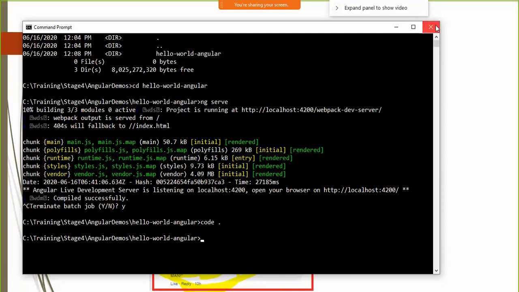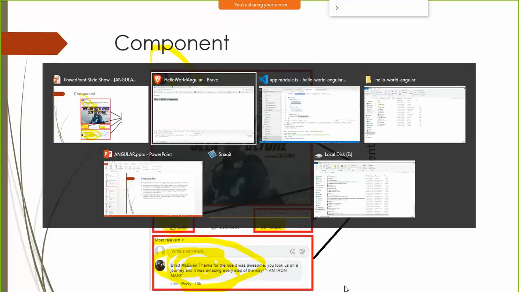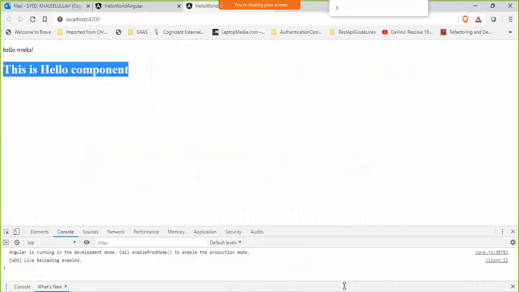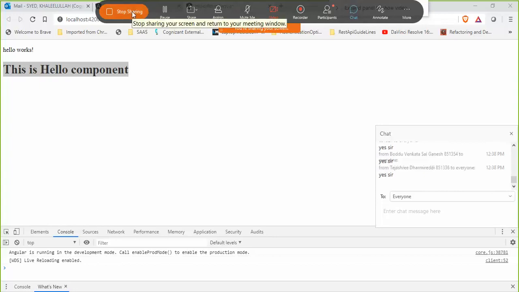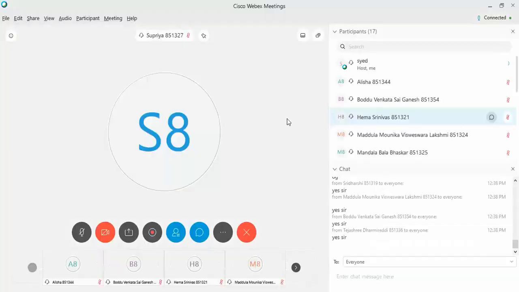So what I'm going to do is I'm going to stop today's session here itself. Fine, and we can take a look at the rest of the things related to Angular tomorrow. I hope this is clear to everyone. Alright. So I'll just stop the screen share.